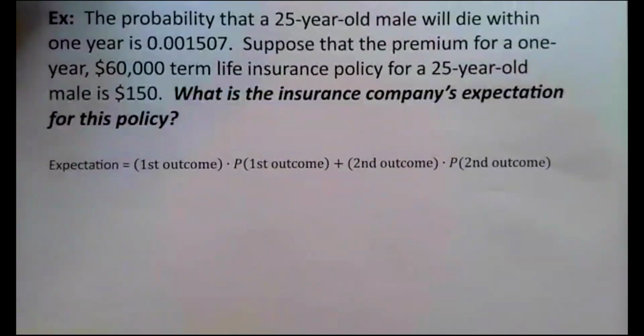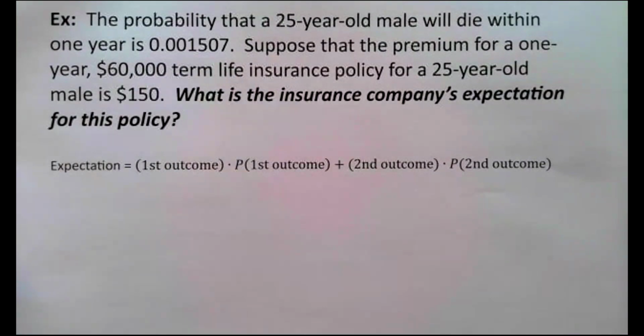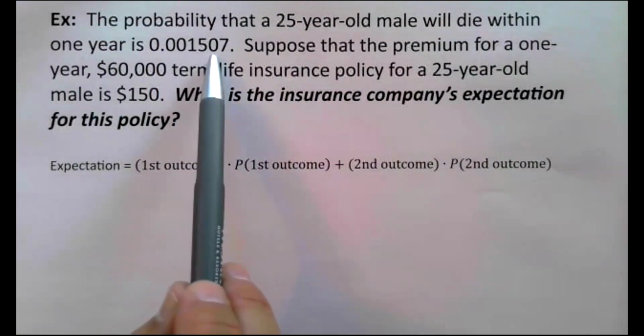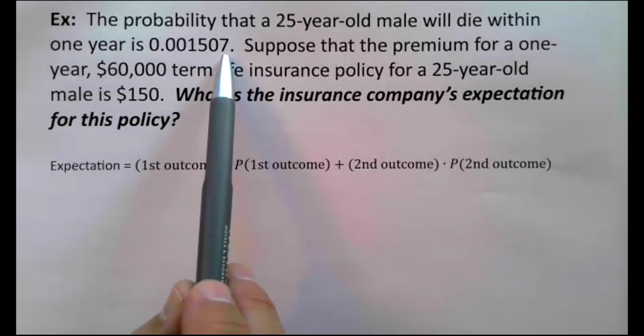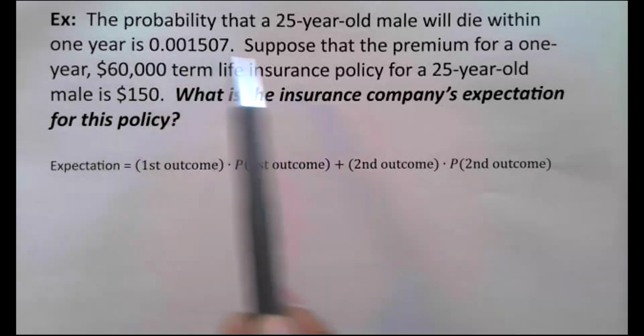But tables like that are where we get problems like this, or it's where we get the probabilities like this. Insurance companies use tables like that to determine what they're going to charge you for a life insurance policy. Probability that a 25-year-old male will die within 1 year is very low, right? It's almost zero, but it's not exactly zero, but it's very close to zero.